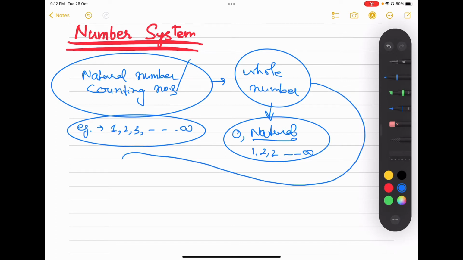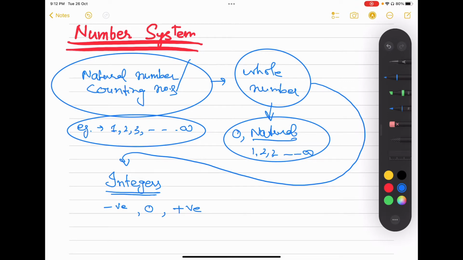After the whole numbers, we have the third category of numbers that are called integers. Integers contain negative numbers, 0 and positive numbers.